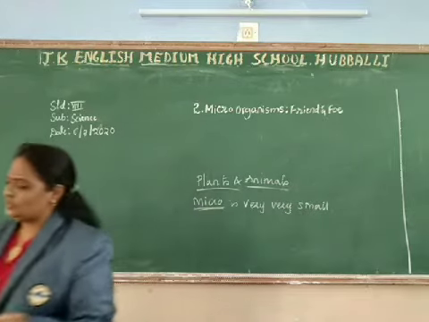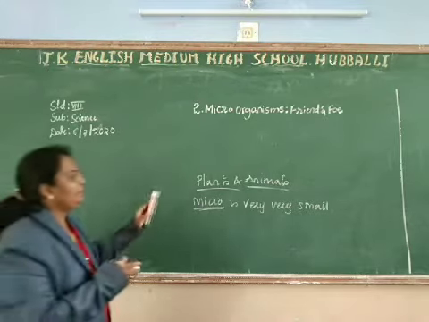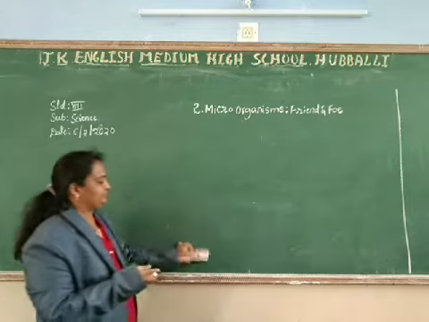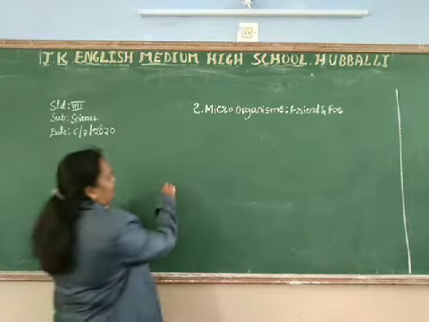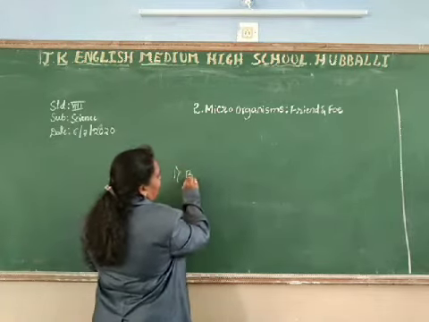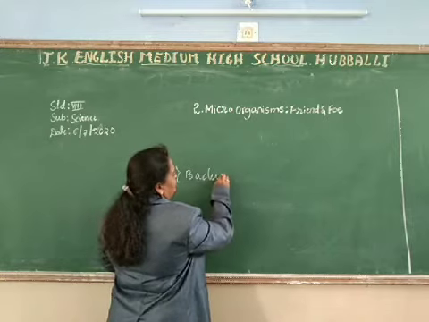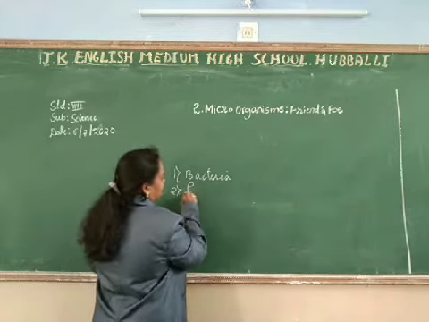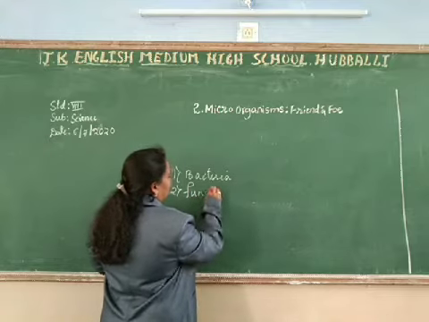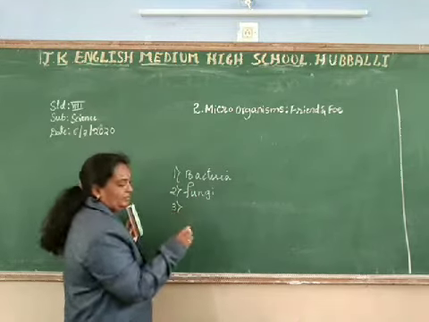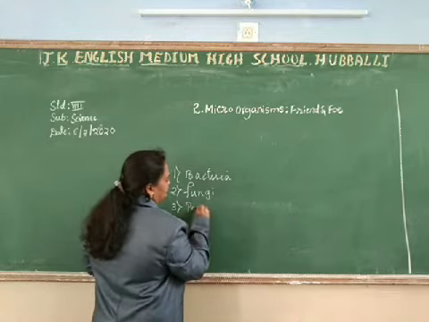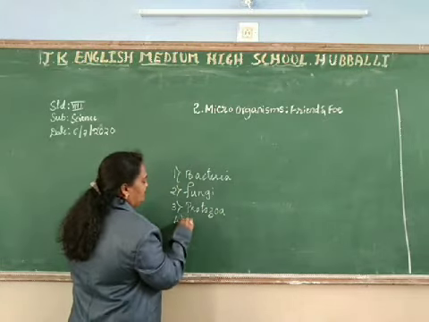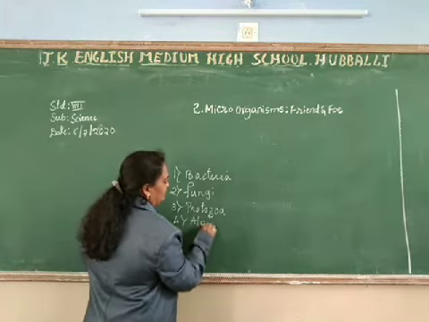So among microorganisms, we have 4 types. The first one is bacteria. The second one is fungi. The third one is protozoa. The fourth one is algae.